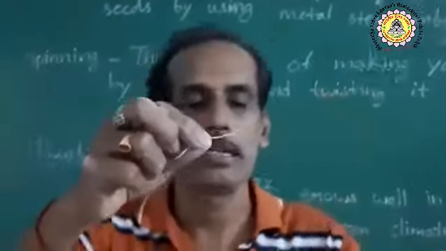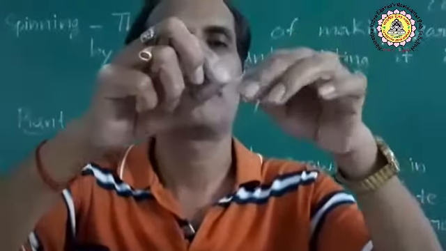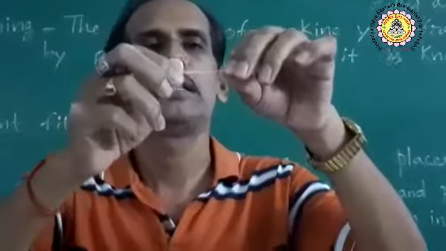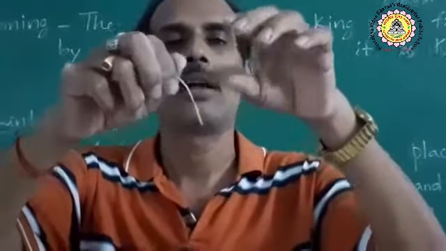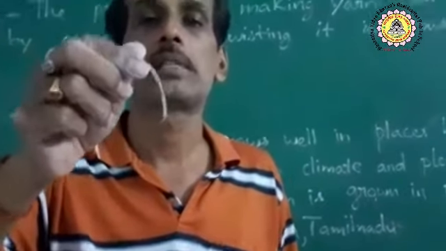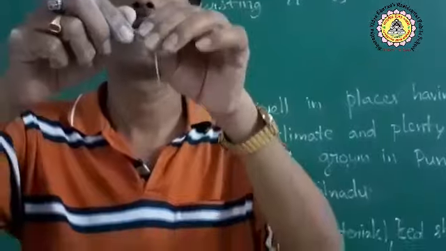You see, it is in the form of a small piece of thread. Actually, all the fibers are joined together and changed into a thread or yarn. This process of getting yarn from fibers is known as spinning.